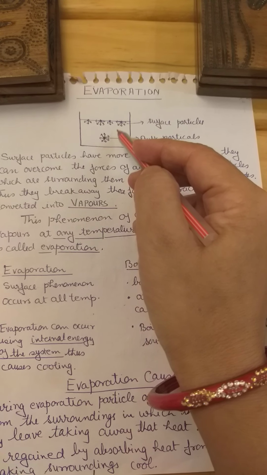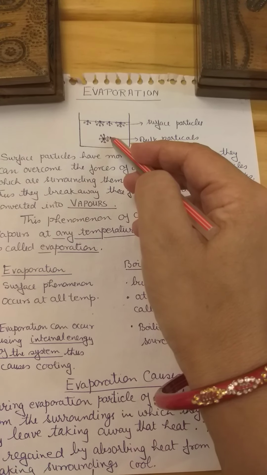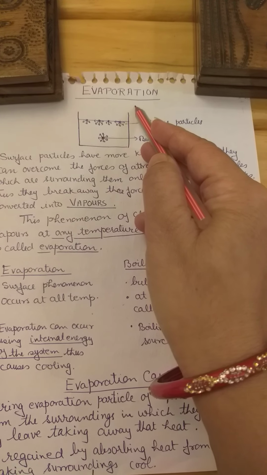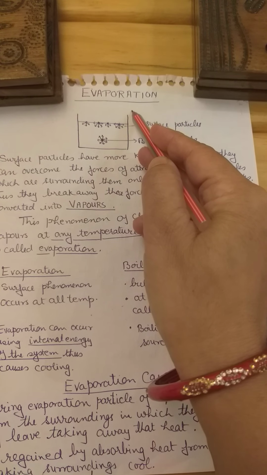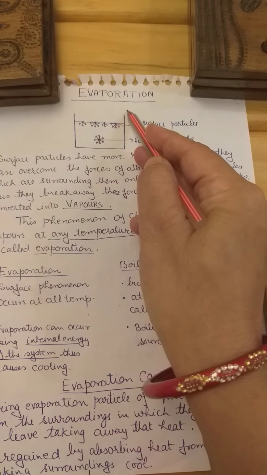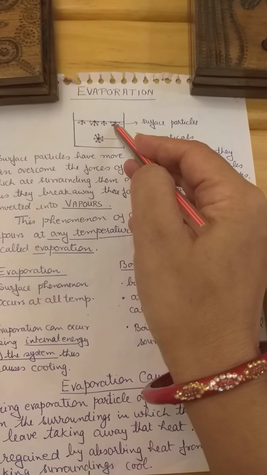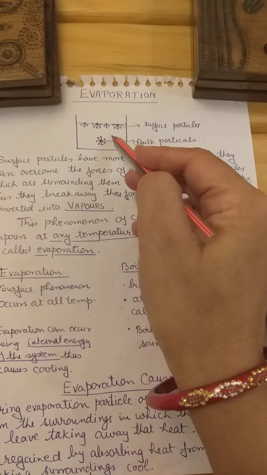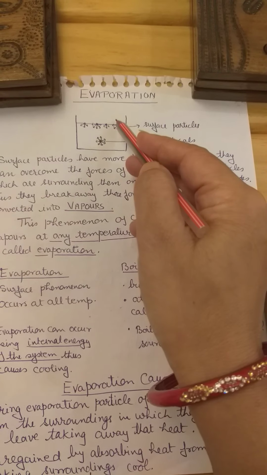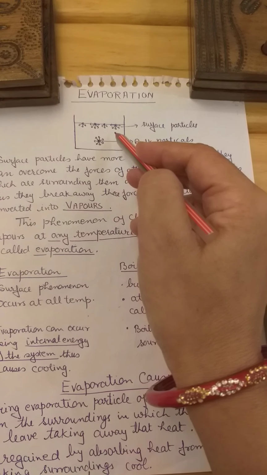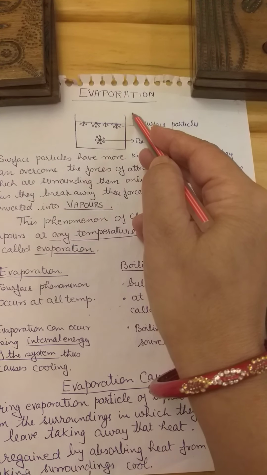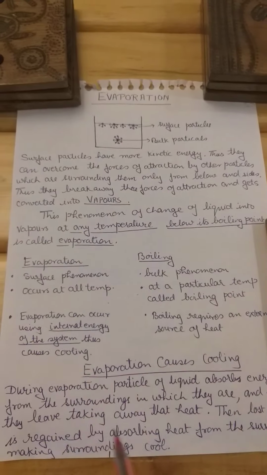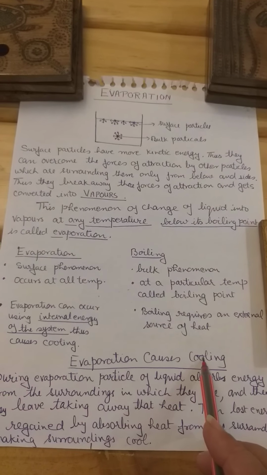Now what will this system do? Its energy has gone down, so it will take energy from the heat of the surroundings. Now the energy of the surroundings will go down, and so this part of the system also gets cooled. So first, when these particles go, they take up the energy from the rest of the water, so this gets cooled. Then on evaporation, when this energy gets lowered, it takes energy from the surroundings, and now the energy of the surroundings gets lowered. This is the next topic which we are going to see, that evaporation causes cooling.